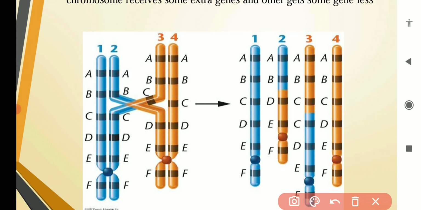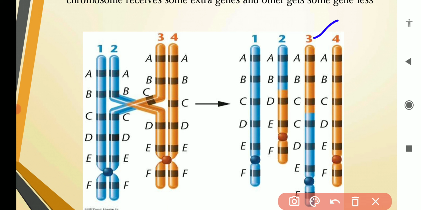So as a result, this segment will go to this chromosome and this long segment will come to this chromosome. You can see here only the AB genes from here will transfer to this chromosome, but genes A, B, C are going to transfer from this chromosome to this chromosome. So here you can see that this long segment A, B, C will transfer to the third chromosome.